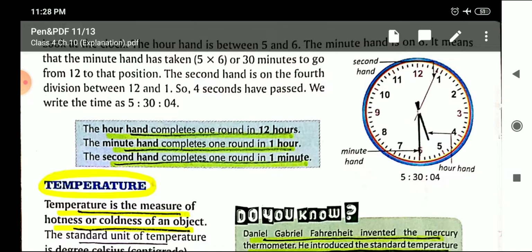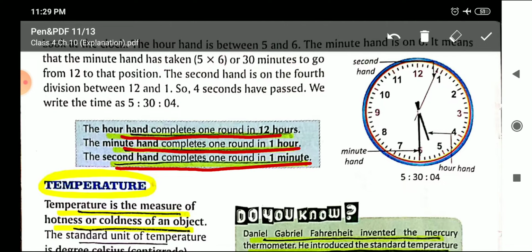Here it is shown how you can read the time using the clock. The hour hand completes 1 round in 12 hours. The minute hand completes 1 round in 1 hour. And the second hand completes 1 round in 1 minute. So this is the relationship. Now the next topic, that is